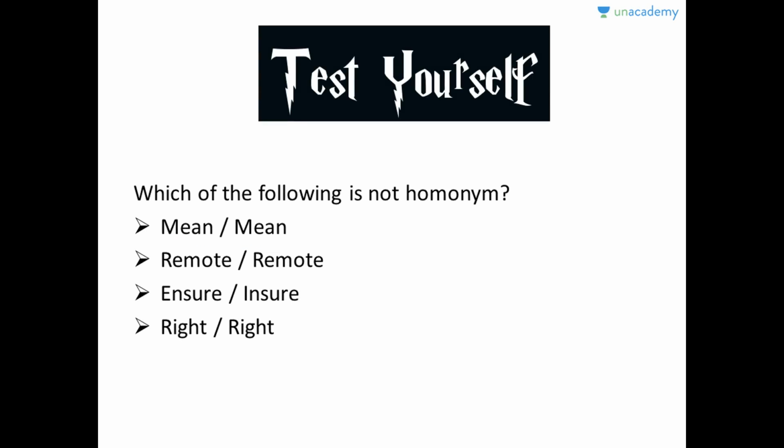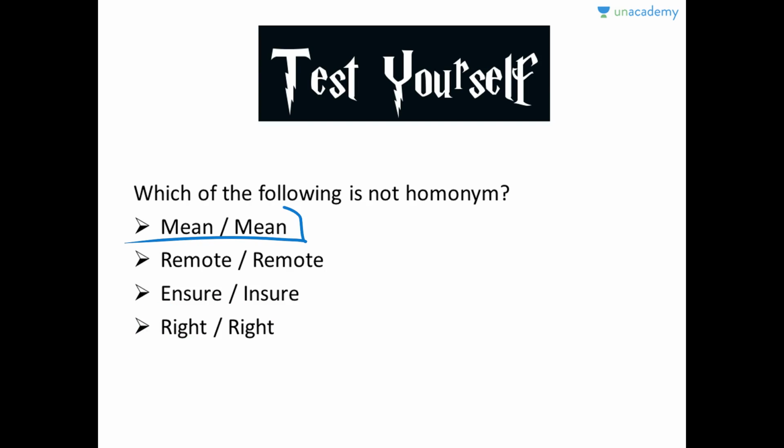Here's another test. You have to figure out which of the following is not an example of homonym. Mean and mean, remote and remote, ensure and ensure, right and right. You can pause the video. Let's begin. So let's rule out the word right and right because I have already explained the difference. So this is an example of homonym.